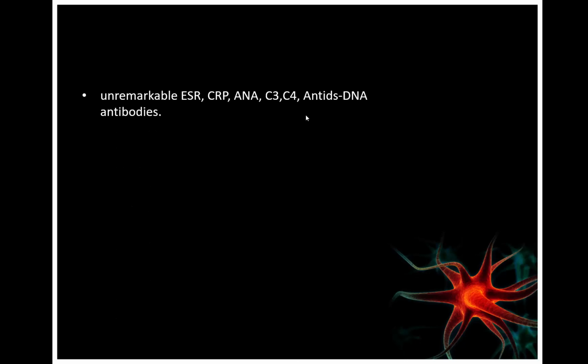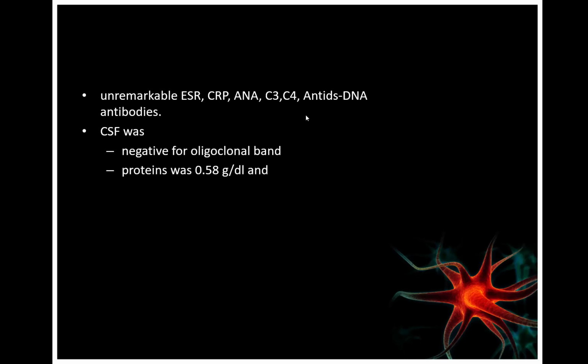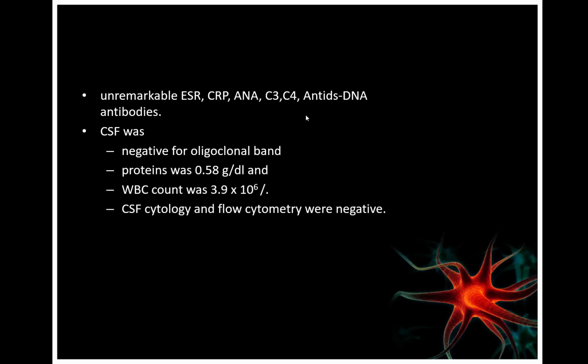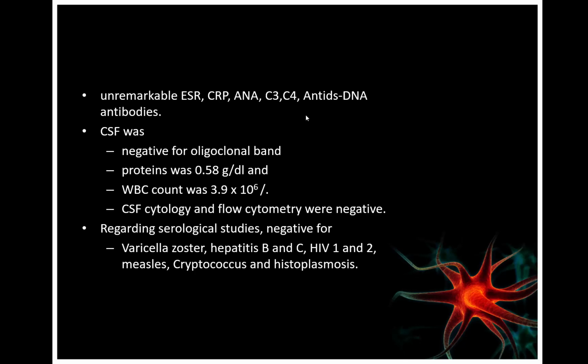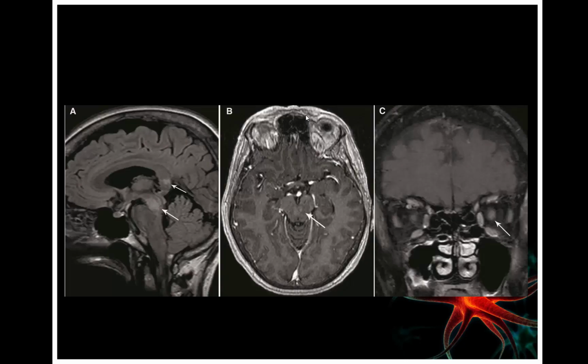Her lab investigation shows unremarkable ESR, CRP, ANA, complement, and anti-double-strand DNA. CSF was negative for oligoclonal bands. Protein was slightly elevated at 0.58 gram. WBC count was elevated at 3.9. CSF cytology and flow cytometry were negative. Serological study was negative for varicella, hepatitis, HIV, cryptococcus, and histoplasmosis, and also viral causes such as CMV, EBV, HSV, enterovirus, or West Nile virus. Anti-aquaporin 4 was negative.